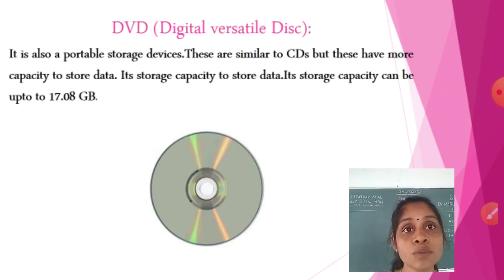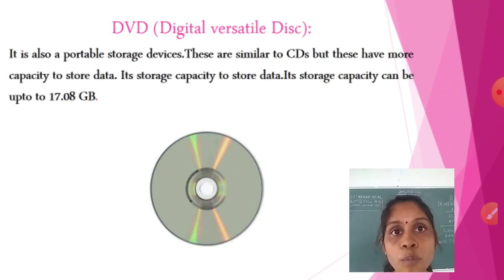Its capacity to store data is more than that of CD. So what is the storage capacity of DVD? Its storage capacity is 17.08 GB. It is in GB, while the CD stores in MB. These are the differences between CD and DVD.